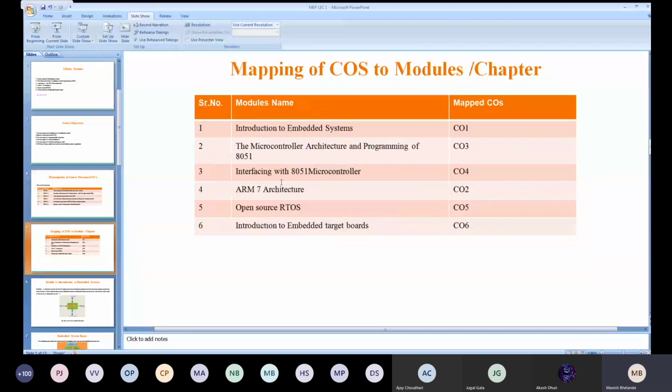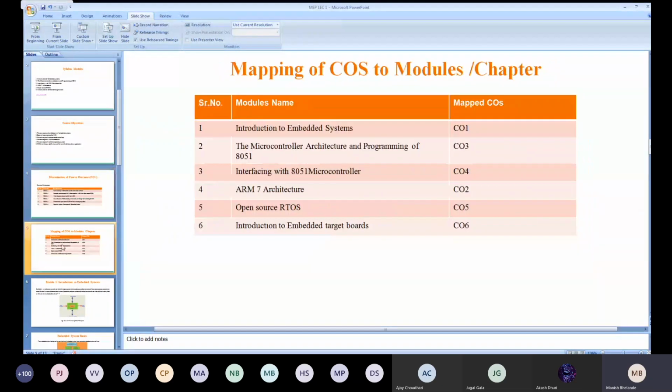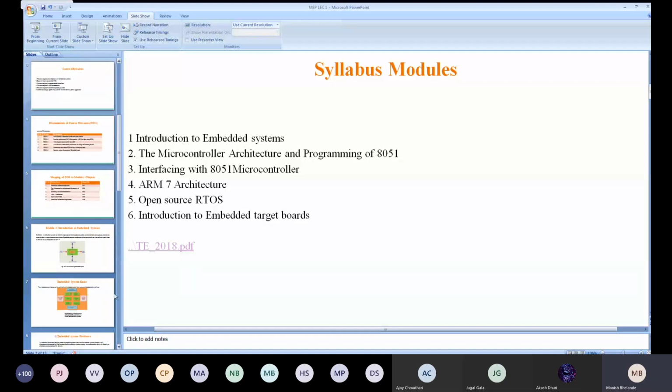So this is the basic and brief introduction about this subject, including your course objectives, the dissemination of the COs, and the mapping of COs to modules and chapters. And again I explained the examination scheme with all modules, the distribution of this subject, and the examination scheme, where you have a total of 150 marks.